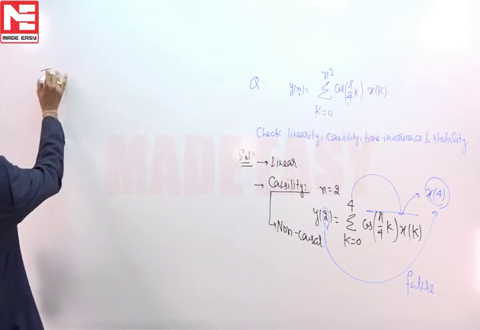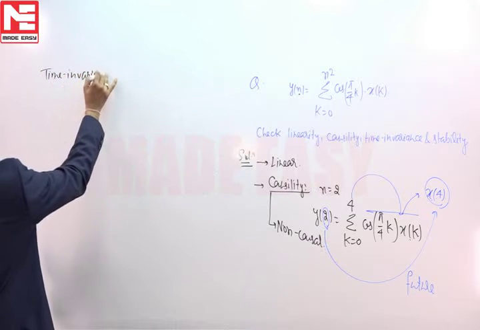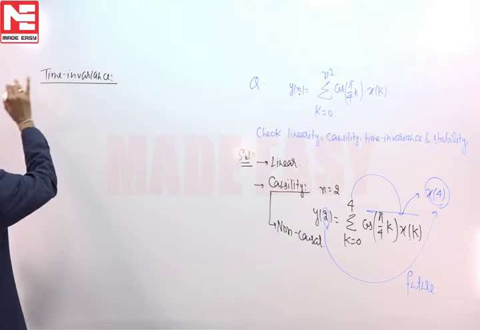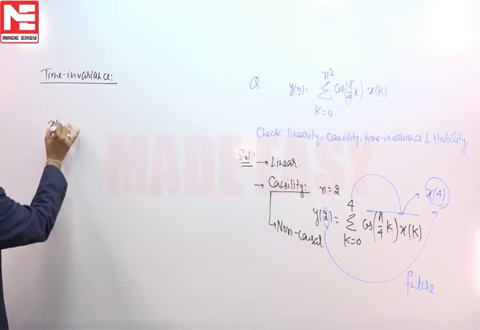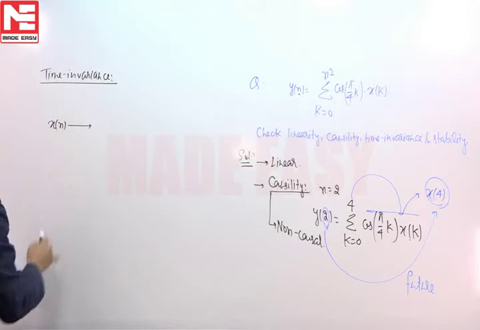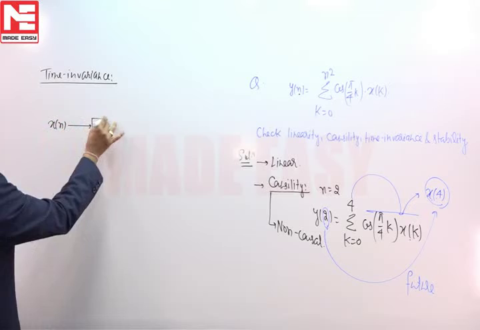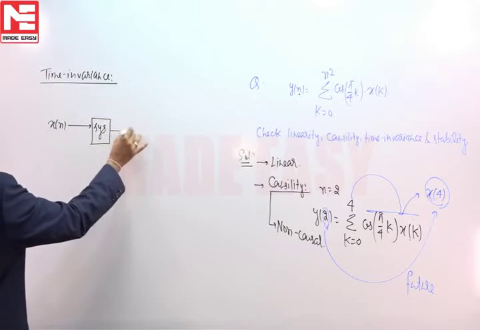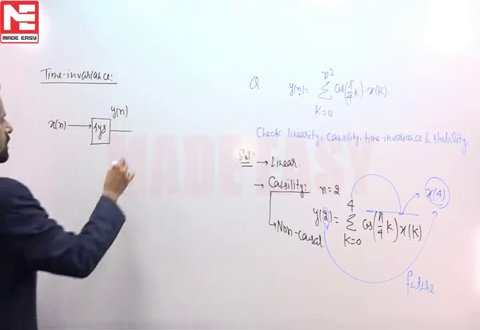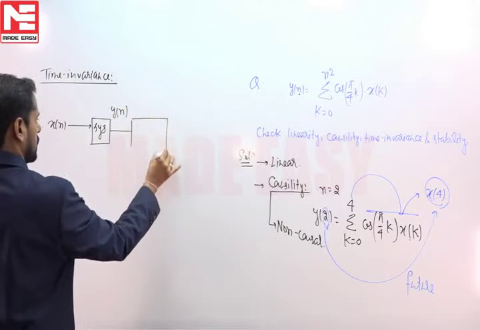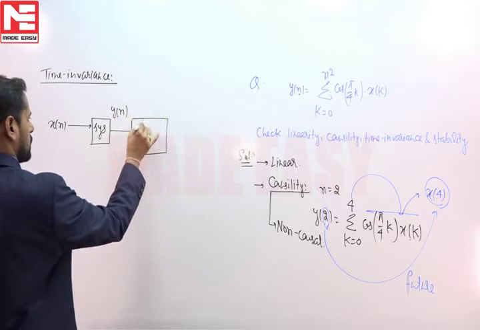Now, in case of time invariance, to check the time invariance of a system, the block diagram will be like this. First of all, we apply input x of n and obtain the system output y of n. Then we apply a constant delay to the output y of n.